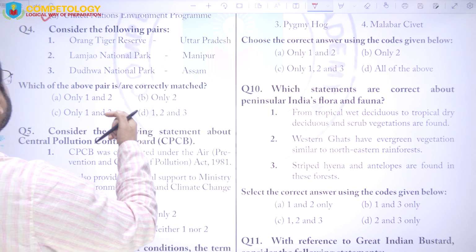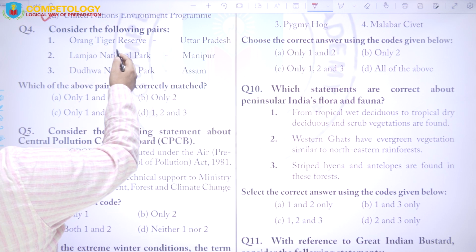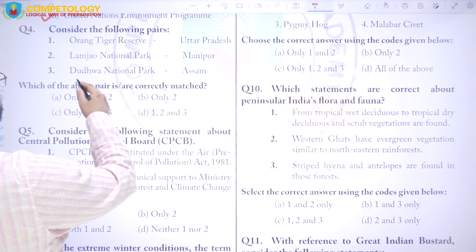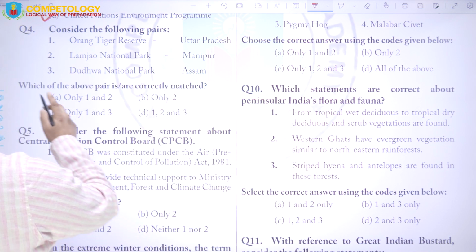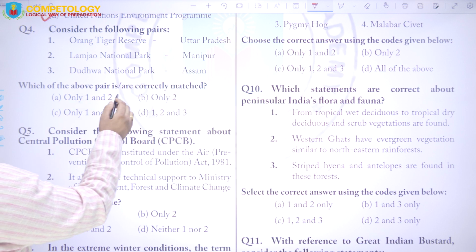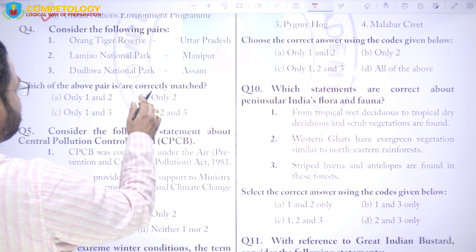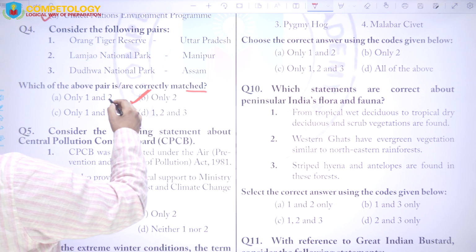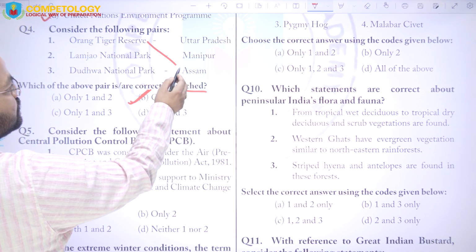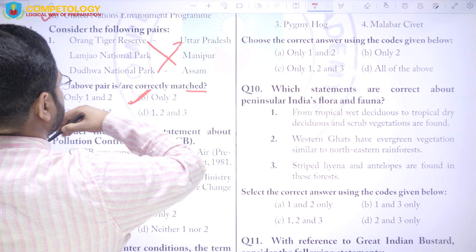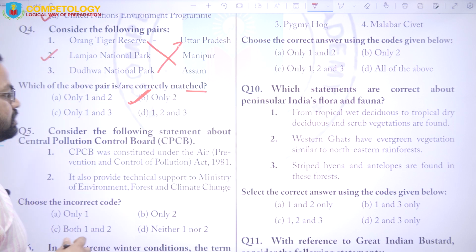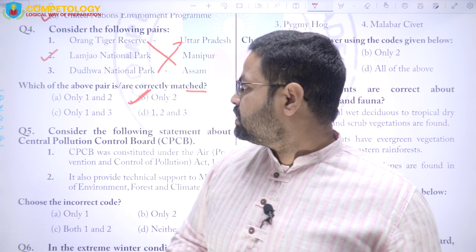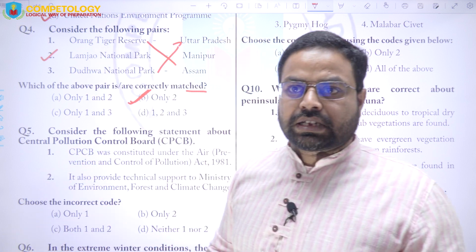Next question is, consider the following pairs. The pairs provided are Orang Tiger Reserve, Uttar Pradesh; Loktak National Park, Manipur; Dudhwa National Park, Assam. The question asks which of the above pairs are correctly matched. The answer will be only 2, because Orang National Park is in Assam and Dudhwa National Park is in Uttar Pradesh. So only the Loktak National Park, which is in Manipur, is correctly matched, right?